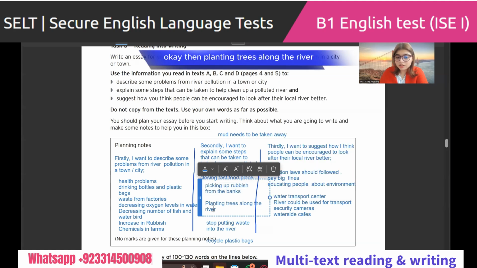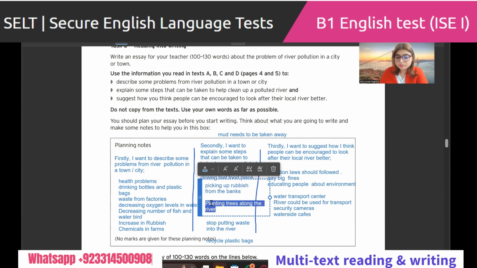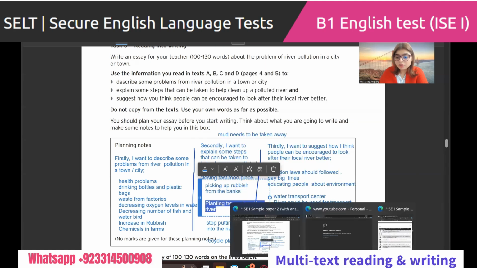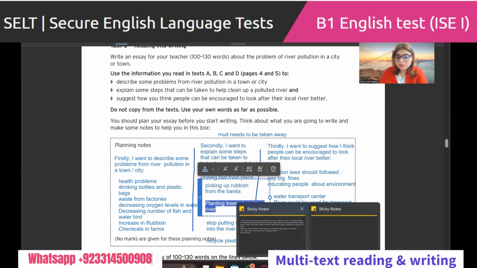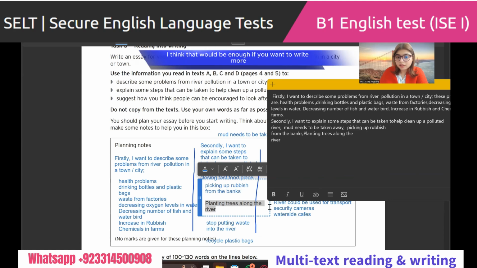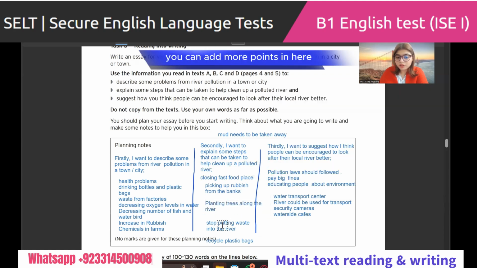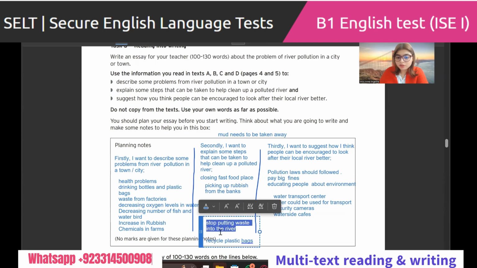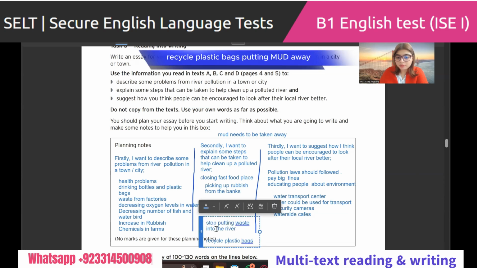Okay, then planting trees along the river. More. I think that would be enough. If you want to write more, you can add more points here. Stop putting waste in the river. Recycle plastic bags.